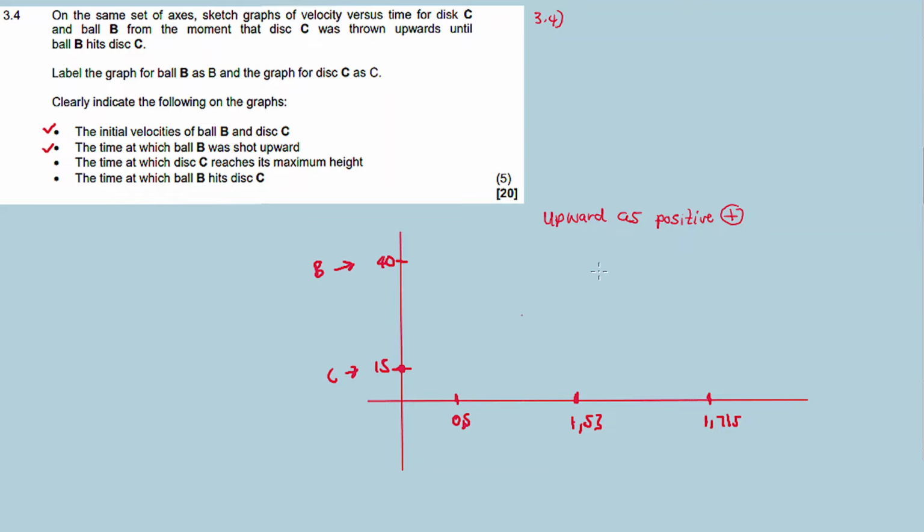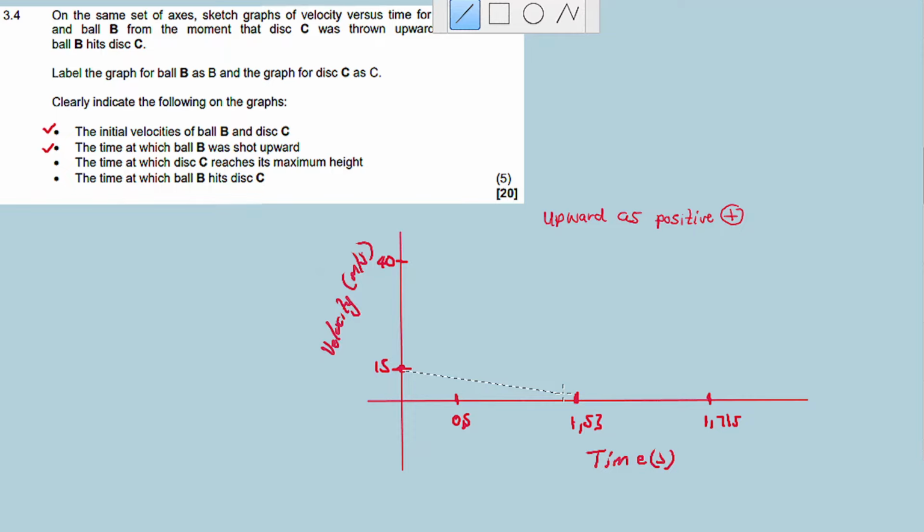So this is the velocity versus time graph. This is velocity, you must label it, meters per second, and then time in seconds. Now, the moment you throw an object upwards, just know that its velocity will decrease because of the gravitational pull.